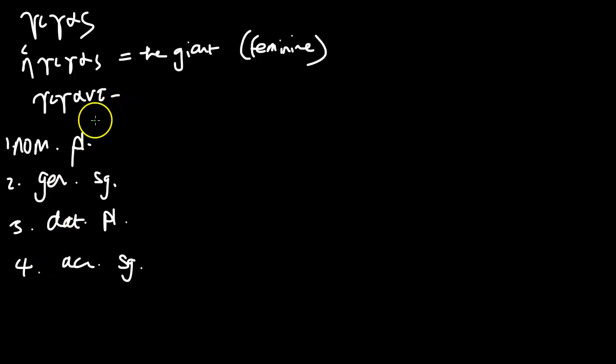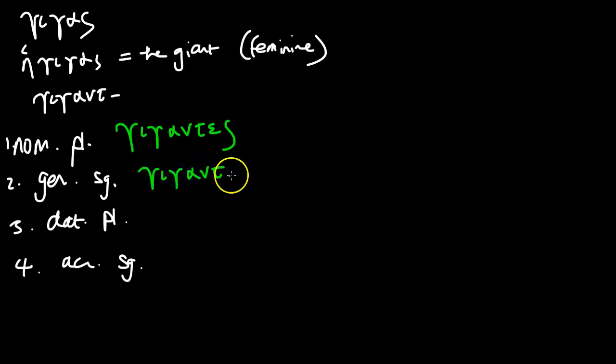Okay, so the nominative plural, we've already said that the stem is gigant, so the nominative plural is just going to be gigant plus the ending. So gigantes, easy. What's the genitive singular? Gigant, and then we know that the ending is going to be os, so it's gigantos.